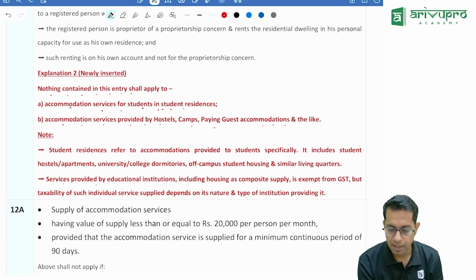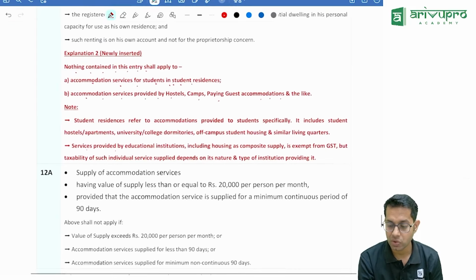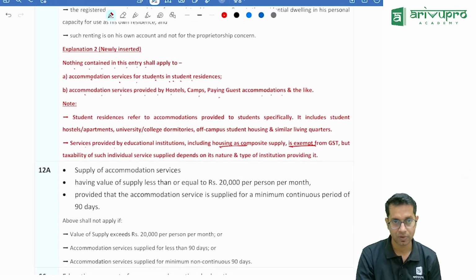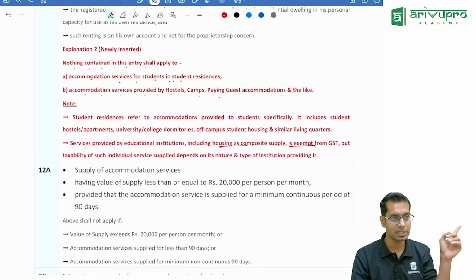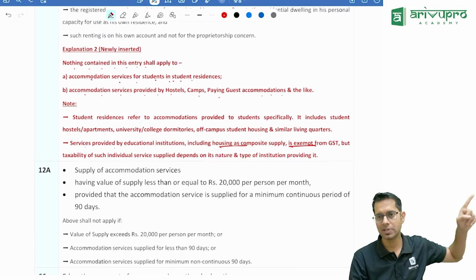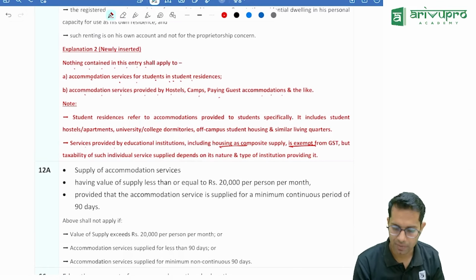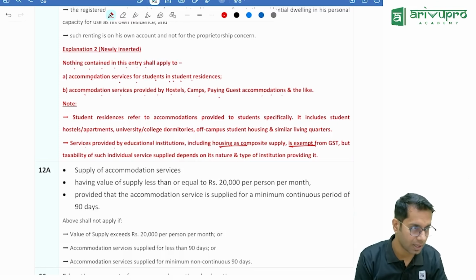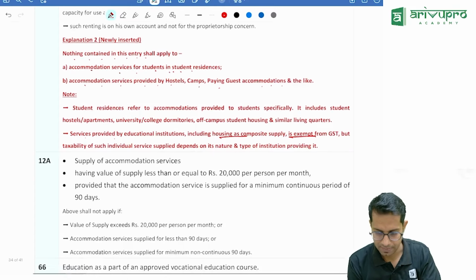Services provided by an educational institute to students, including housing as a composite supply, are exempt. So if it is a boarding school, then of course it is exempt, covered under services given by an educational institution. However, if they are giving hostel facilities separately, as many schools and colleges do, then it is taxable.